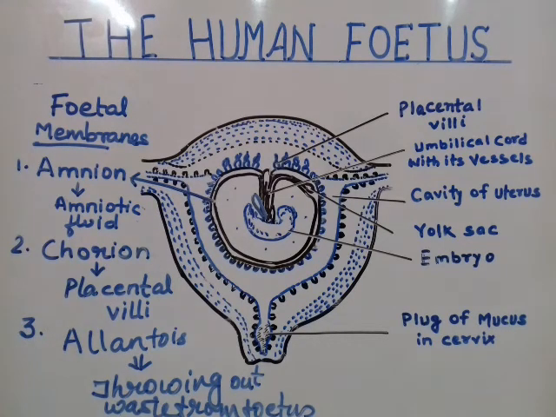Terms like fertilization, then implantation, then gestation, then ovulation are very important to learn, along with the functions of some structures. So students, hopefully this can enhance your learning and help in your preparation.